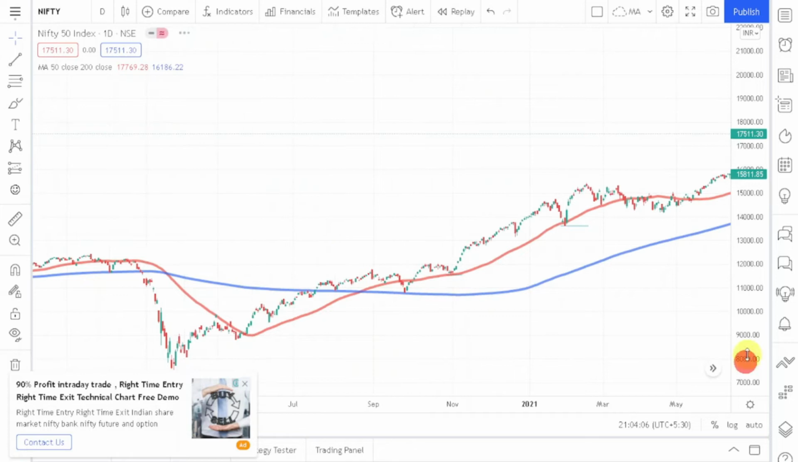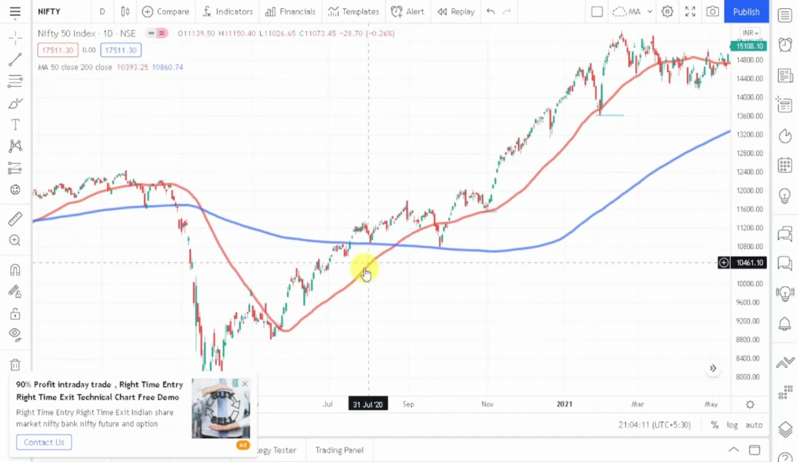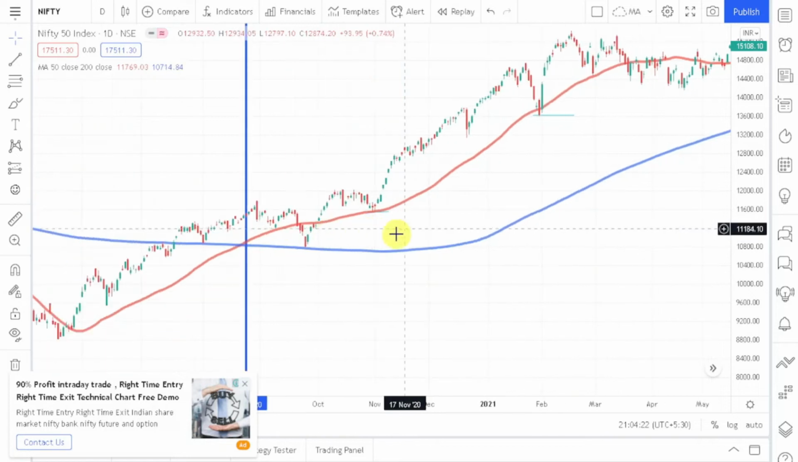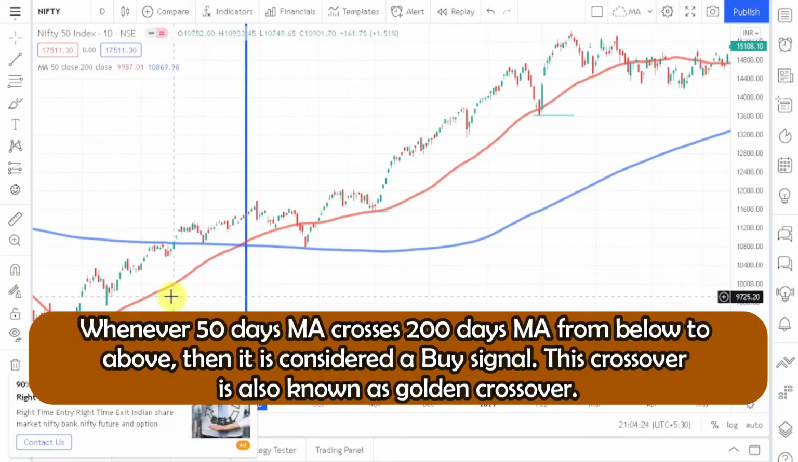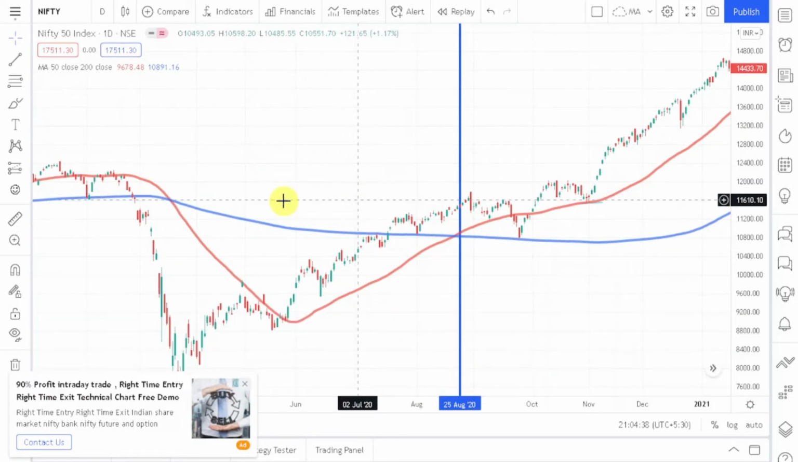So in the slide, it was written that if this shorter term moving average, which in this case is the red line, crosses the longer term moving average from below to above, then it is considered as a buying signal. So you can see that here the buy signal has been generated, and whenever the 50 days moving average crosses 200 days moving average from below to above, we say that it is a golden crossover. So here you can see that a golden crossover has occurred. This thing can come in your exam, so please remember that.